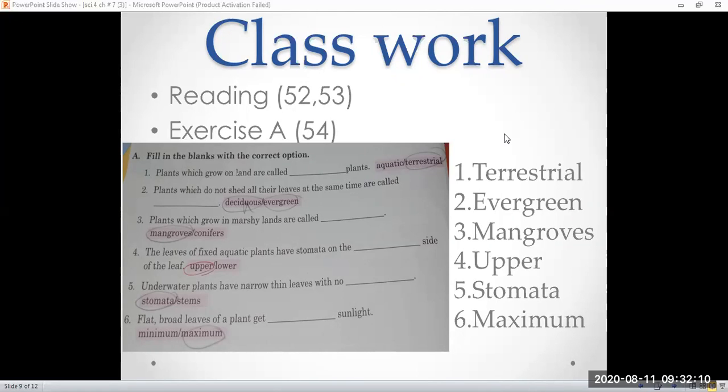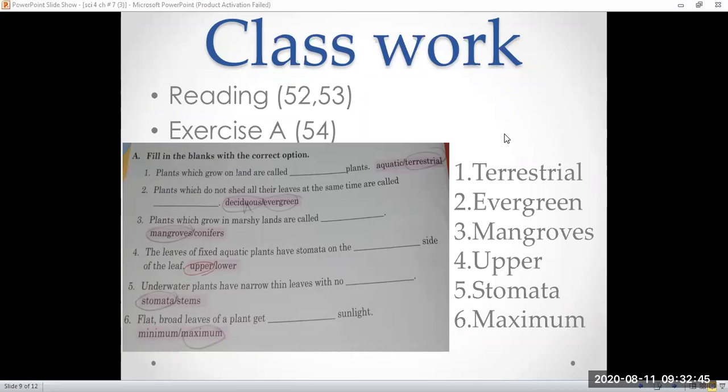In hilly areas, plants have needle-like leaves. In the plain areas, plants have lots of branches and leaves. In the deserts, plants have no leaves. In marshy areas, plants have breathing roots.